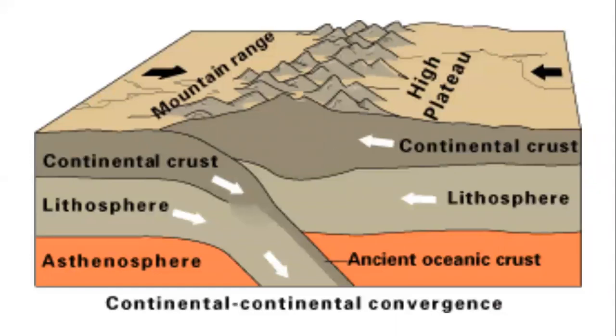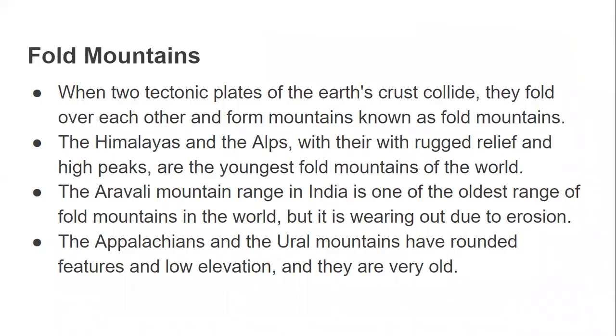A simple fold mountain has downfolds or valleys called synclines and upfolds or ridges called anticlines. So when two tectonic plates of the earth's crust collide, they fold over each other and form mountains known as fold mountains. Himalaya and Alps are known as the young fold mountains, with rugged relief and high peaks.